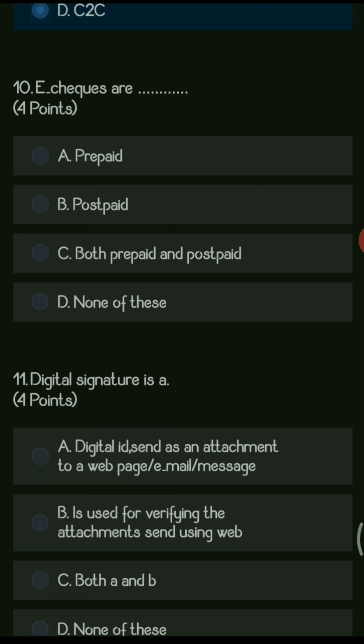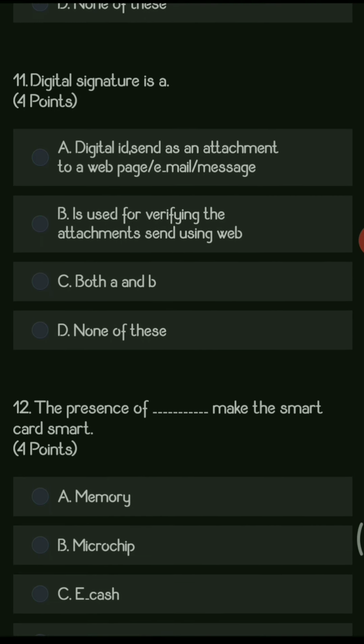Next, e-checks are option A prepaid, option B postpaid, option C both prepaid and postpaid, and option D none of these. E-checks are always prepaid, they are never postpaid.